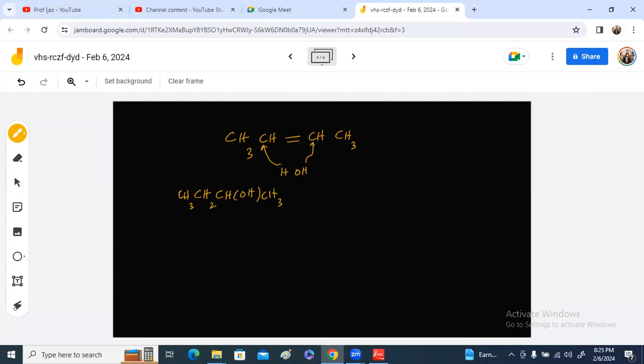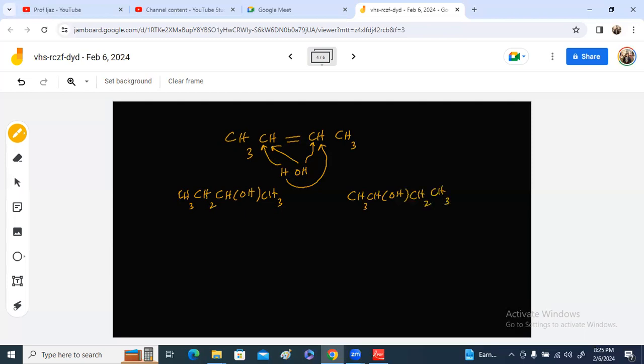Now, if I add OH on this carbon and hydrogen on this carbon, then we will get a product like CH3, CHOH, then CH2, CH3.